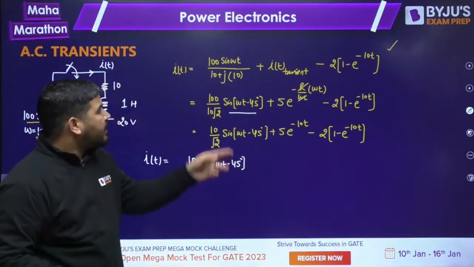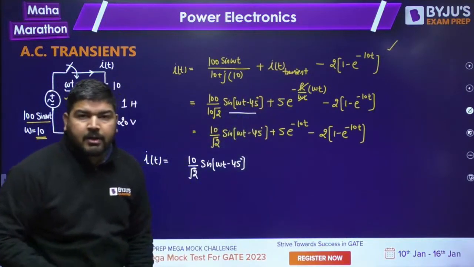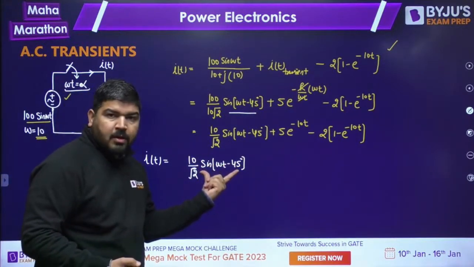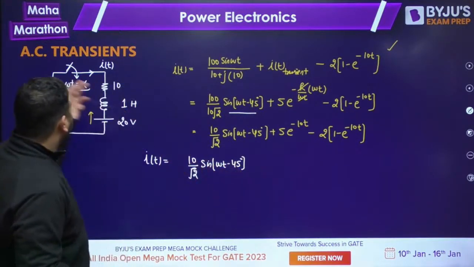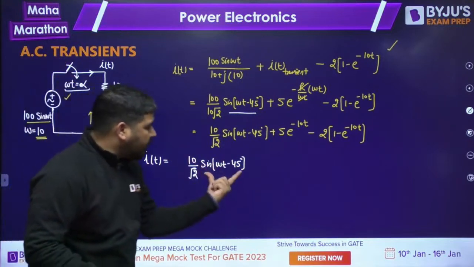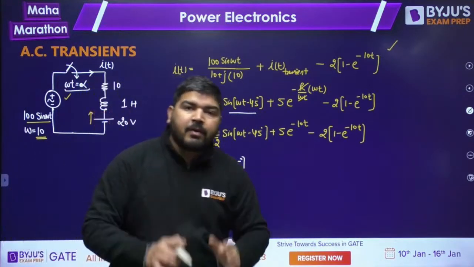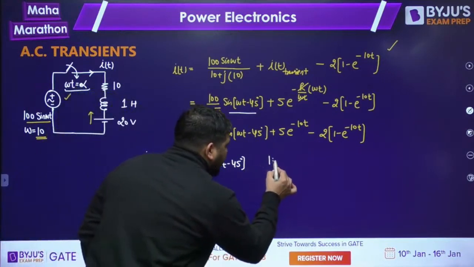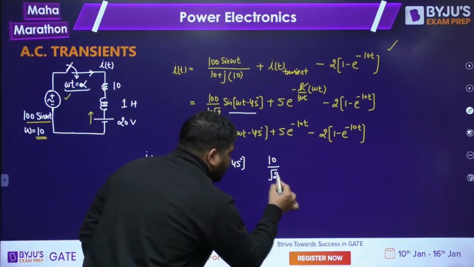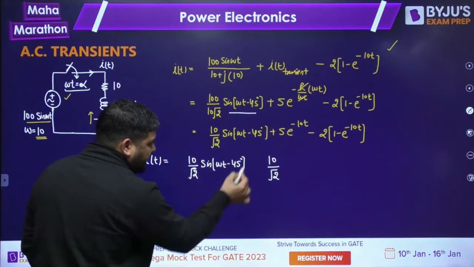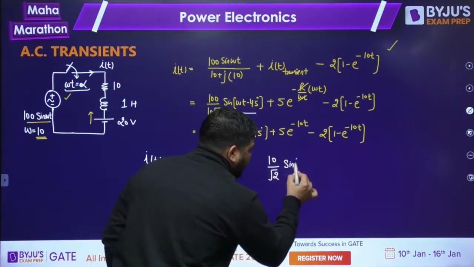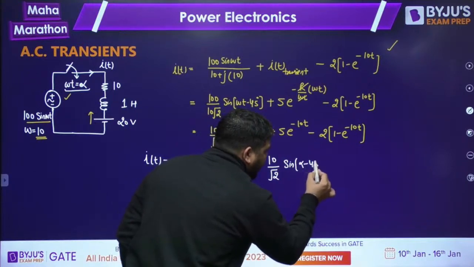To make it 0, there will be one current, we call it transient current. And the transient current will be opposite to this value, whatever this value is at omega t equal to alpha, at the closing instant. Opposite to that will be the transient current. What is the value of steady state current at omega t equal to alpha? It will be 10 by root 2 sine of alpha minus 45 degree.